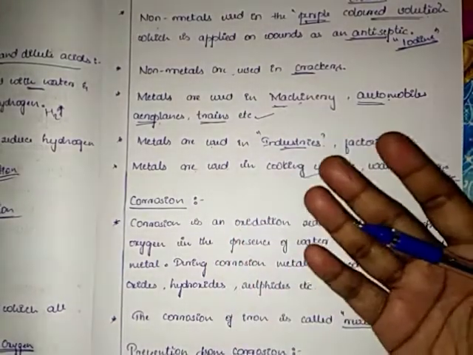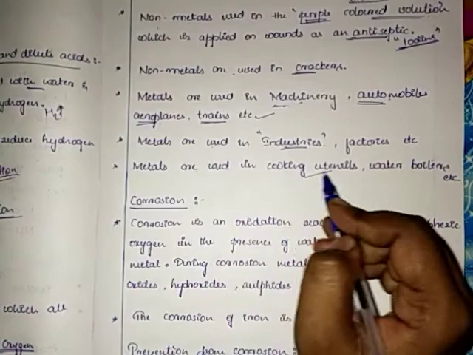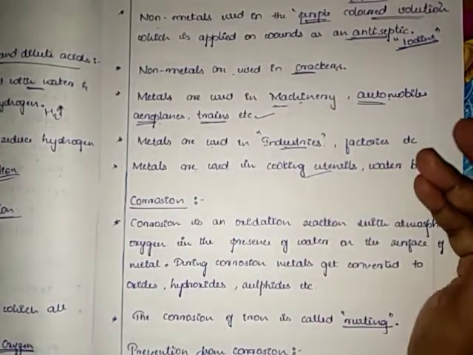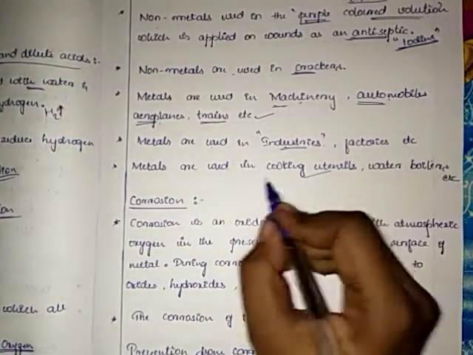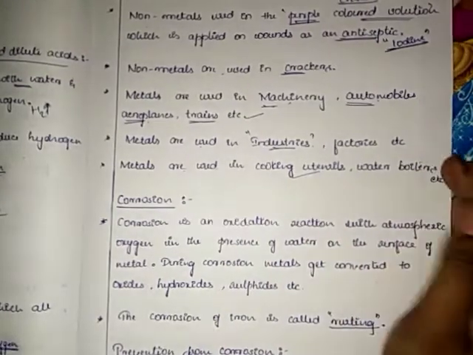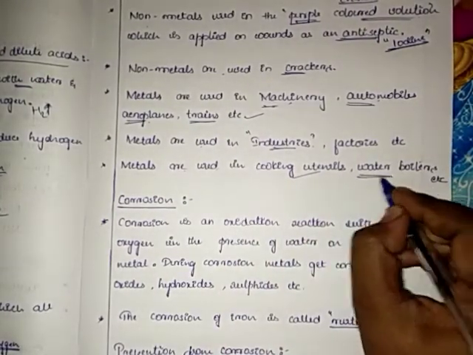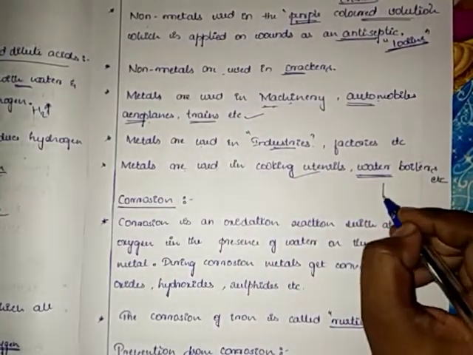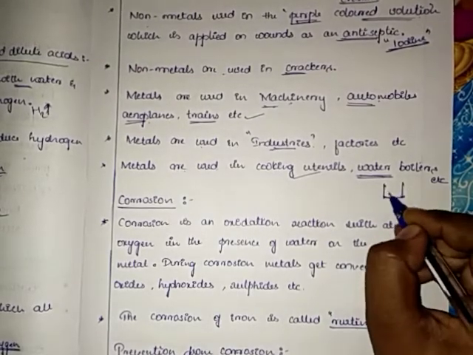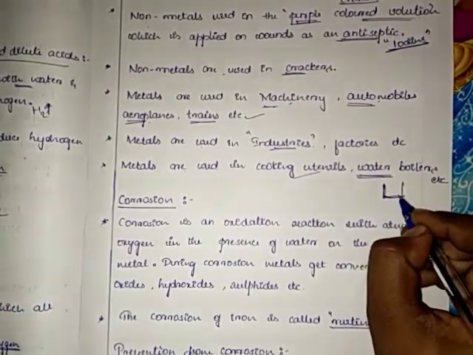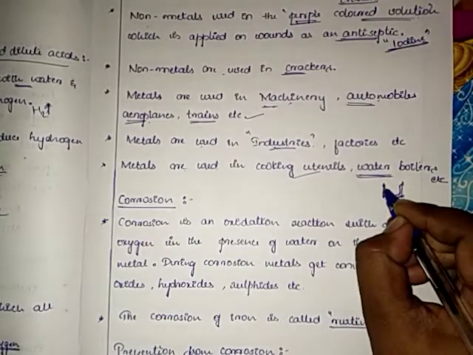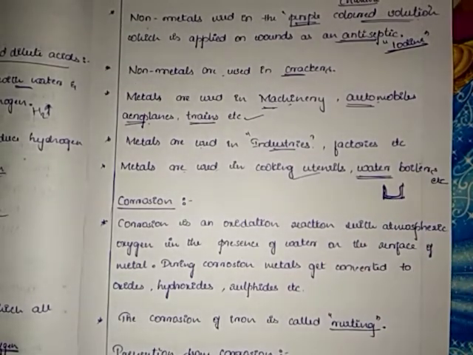Because the coating will not go. Metals are used in cooking utensils like cooker, pan, etc. Okay, it is used in cooking utensils. And metals are used in water boilers as well. So for example, in water boilers there is a metal coat in water boiling boilers.